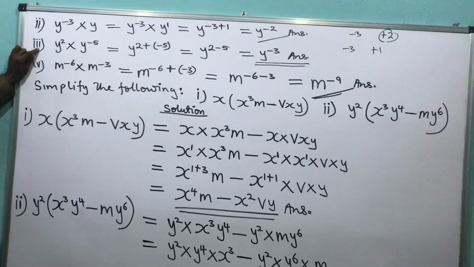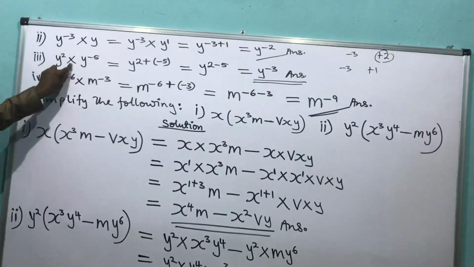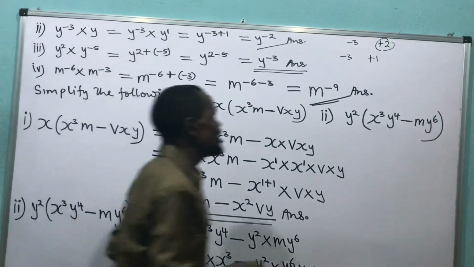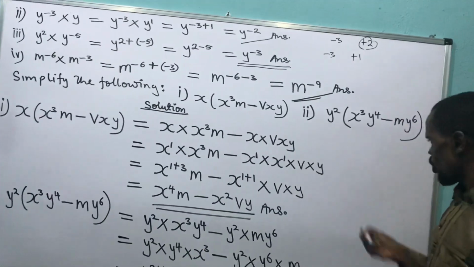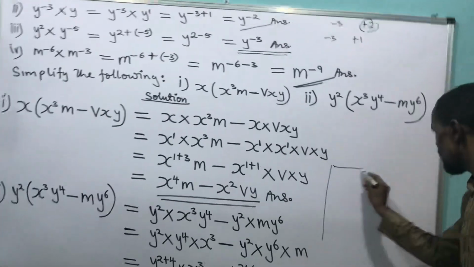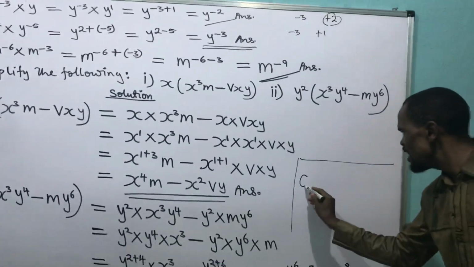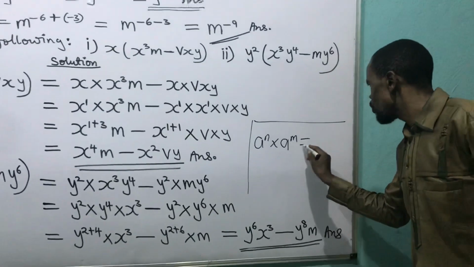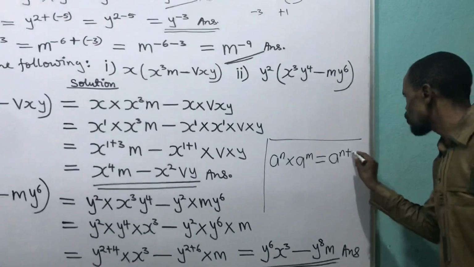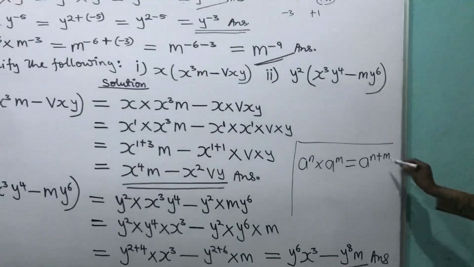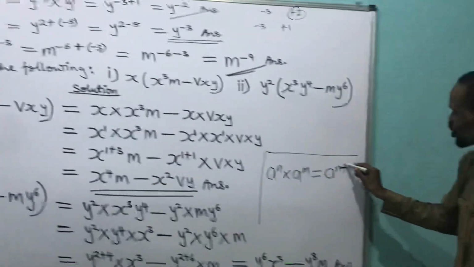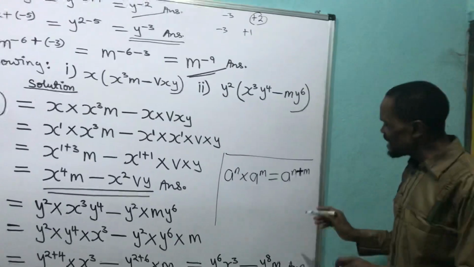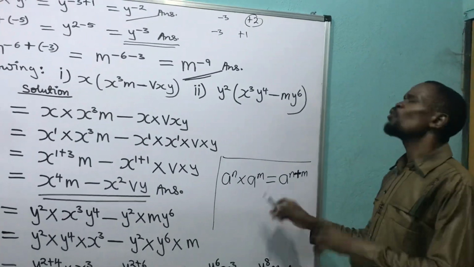Coming to I: y raised to the power 2 times y raised to the power minus 5. Now look at it. You remember, in our indices law, a raised to the power n times a raised to the power m is equal to a raised to the power n plus m. What am I trying to say here? This plus is constant. It doesn't change. This plus here must be there. The only thing that changes is n, m, whatever you turn it to.